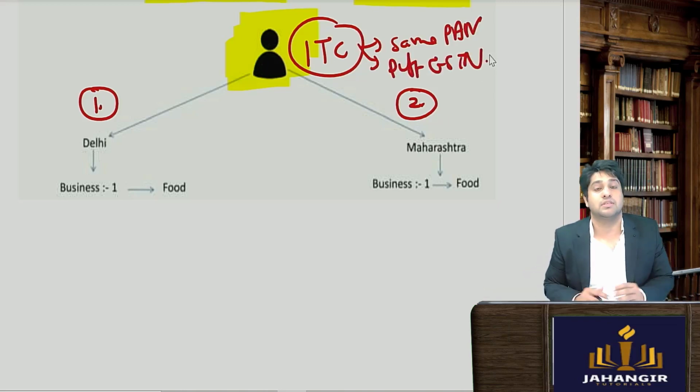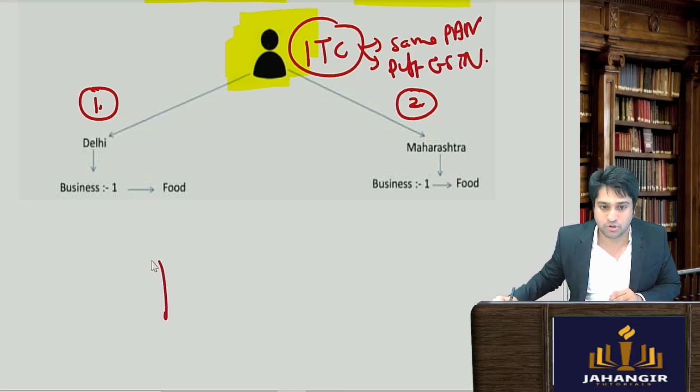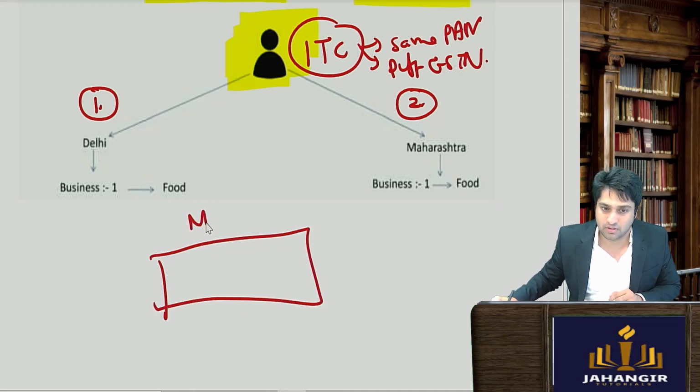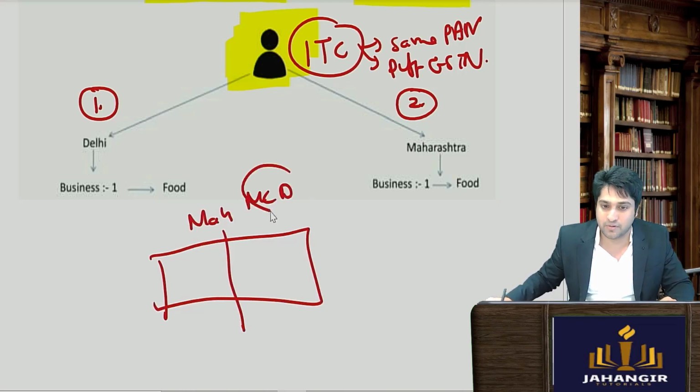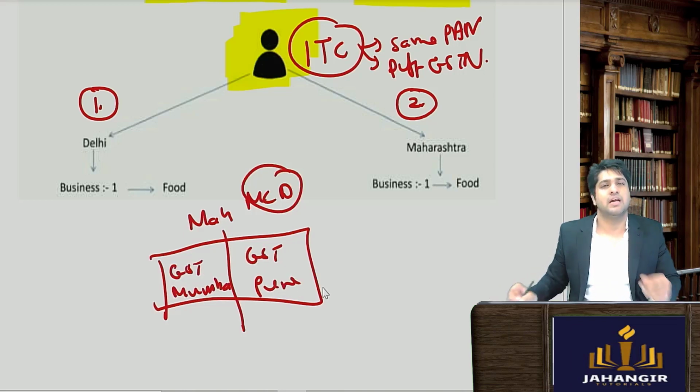GSTN numbers. Now sometimes it is possible you are in Maharashtra and in Maharashtra only you want 2 GSTN numbers for the same business unit. So maybe McDonald's is there. McDonald's would want one GSTN number for Mumbai and another GSTN number for Pune. It is possible.